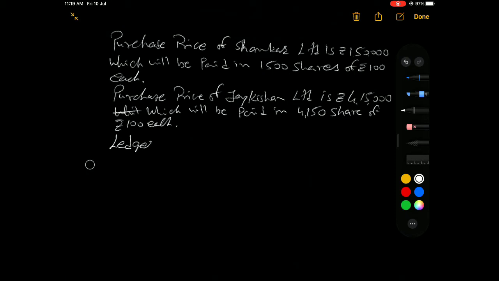Okay. Now we are trying to understand the ledger account in the books of Sankar Limited. First, the realization account.